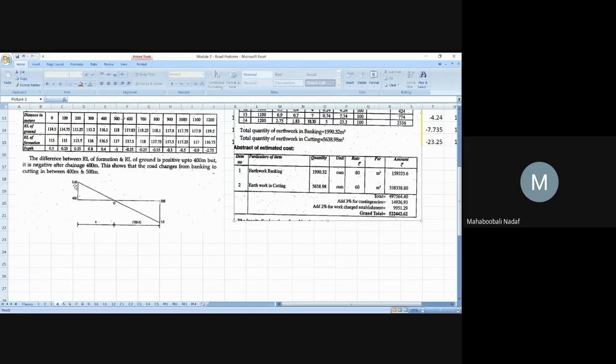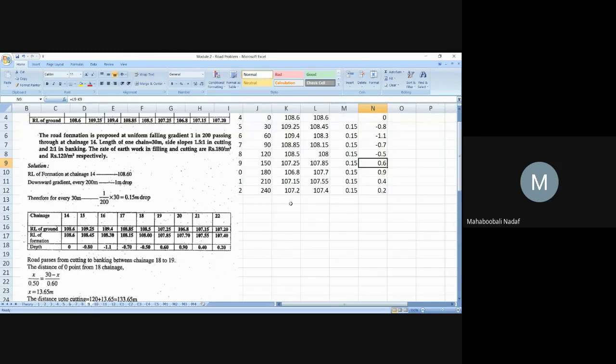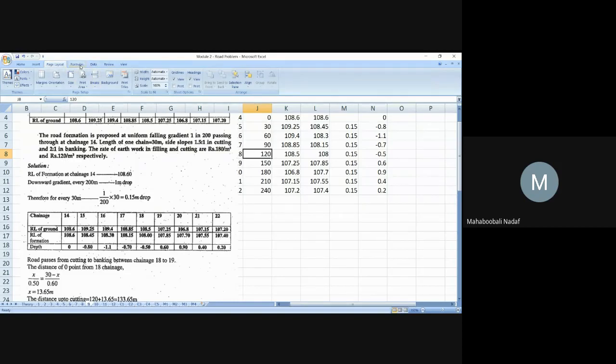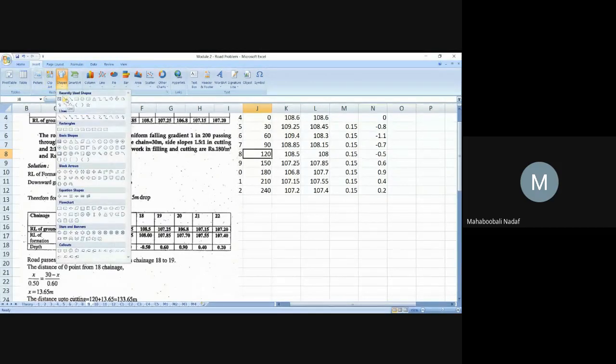At 400 chainage, it is 0.4 filling. At 500 chainage, it is 1 meter cutting in this problem. But in our problem, what should I write here? At 120 chainage, 0.15 is cutting. Understand? And at 150 chainage, 0.6 is filling. So I can use this. Insert shapes. Okay, like this I can draw.